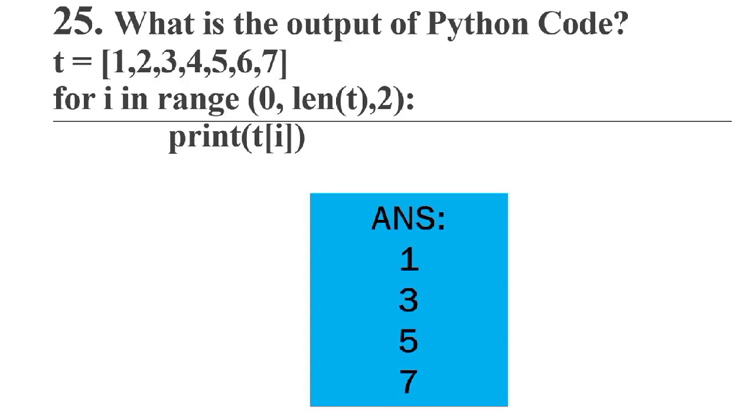List 1, 2, 3, 4, 5, 6, 7, and we are printing starting from 0 to the length of the list, and the step value is 2. That means every alternate element will be printed. So 1, 3, 5, 7 will be printed.